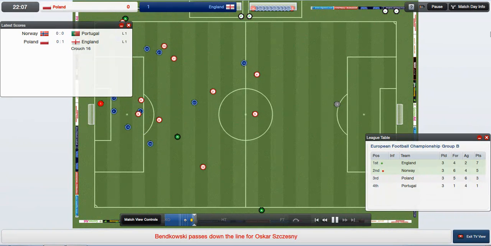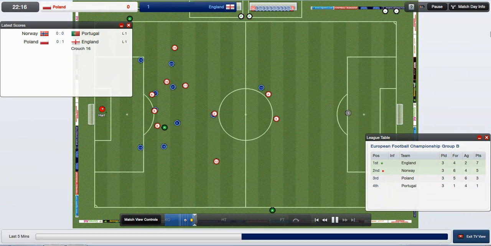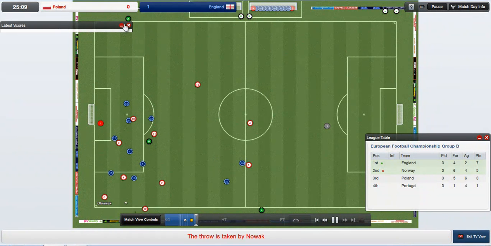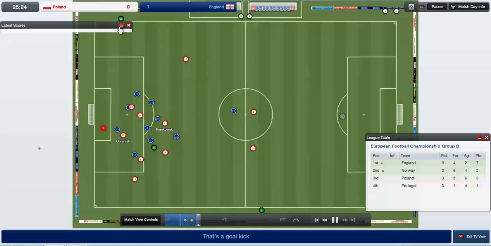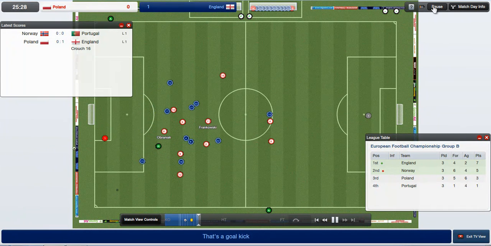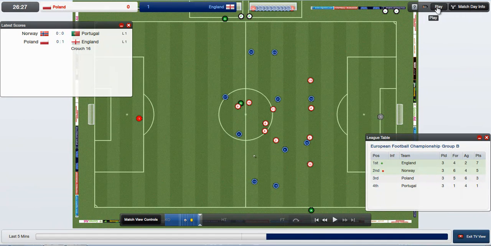So it does look like Norway are going through at the moment. You can't even see that. That's really annoying. Let's minimise it. Yeah, that'll work. Whilst Poland are on the attack. That's what I was going to say. I keep getting sidetracked by the game.